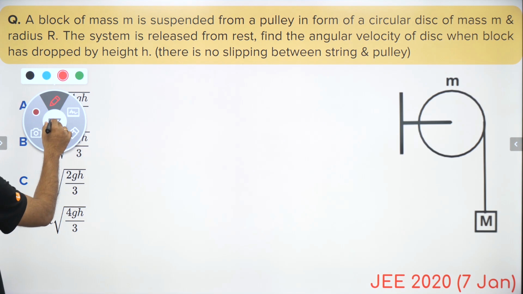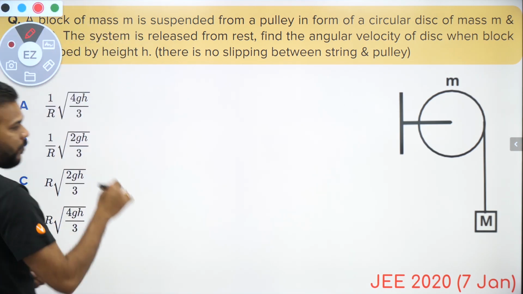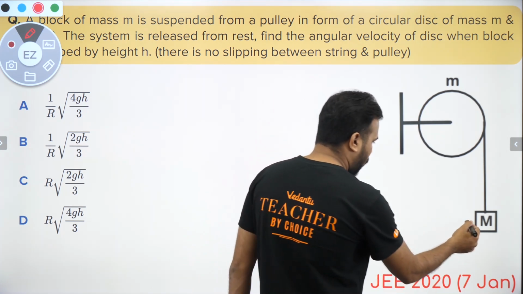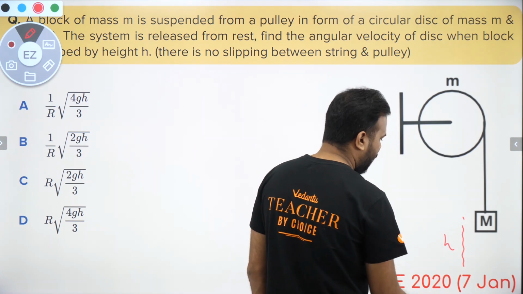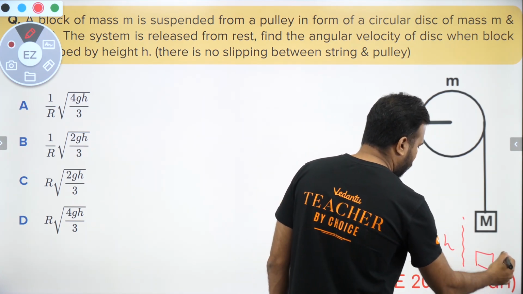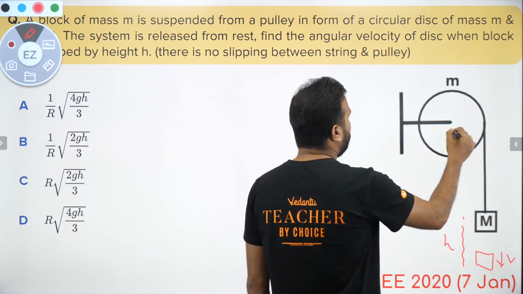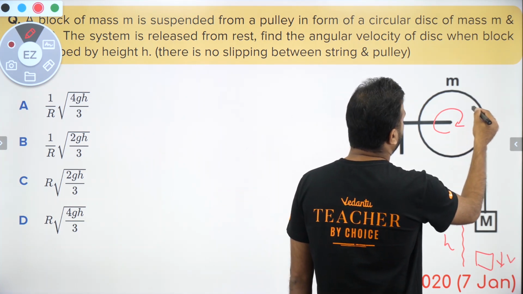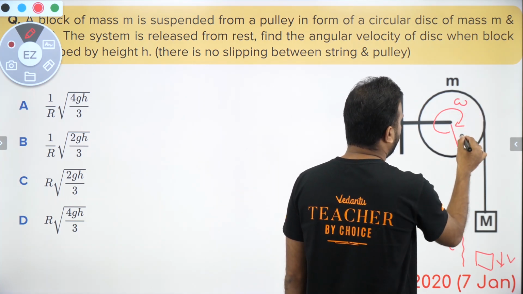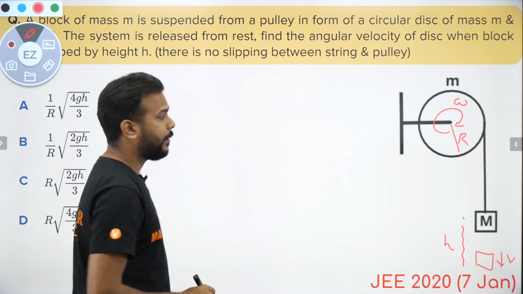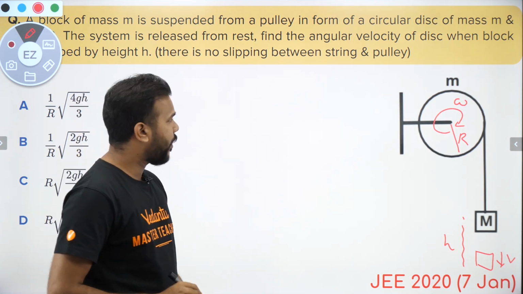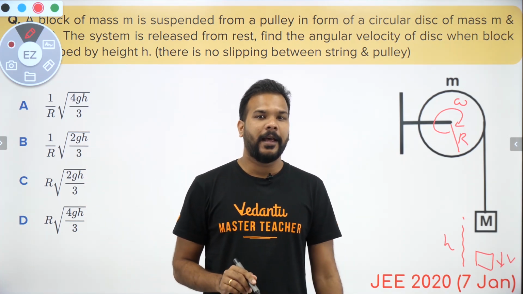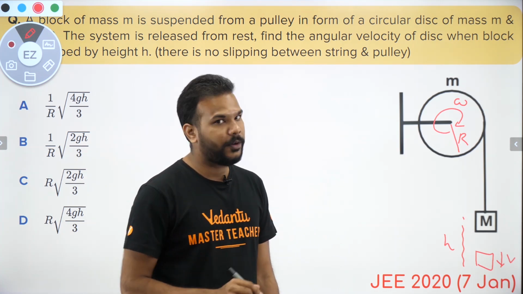When the system is released from this particular position, what will happen? The block, while moving downward, will gain velocity and kinetic energy. So when the block has fallen by a height h, it must have gained some velocity, say v. The pulley will also start rotating and gain some angular velocity omega. Its radius is given as r. What we have to find out is the value of that omega, and our options are already here. I hope you have a pen and paper with you and are solving along with me while watching this video.